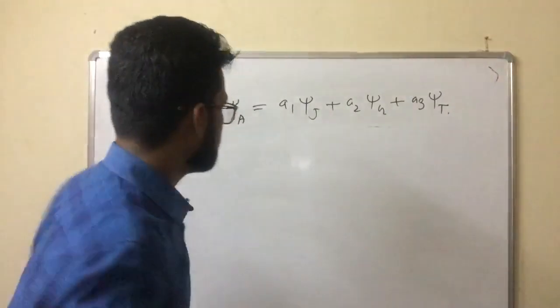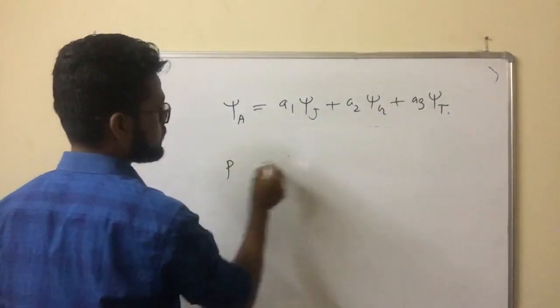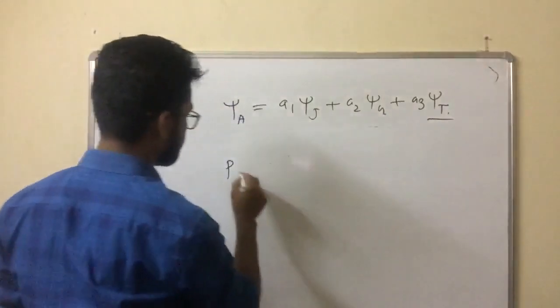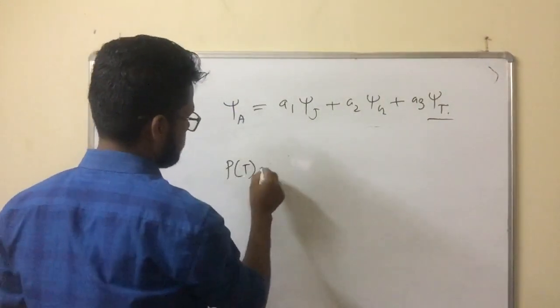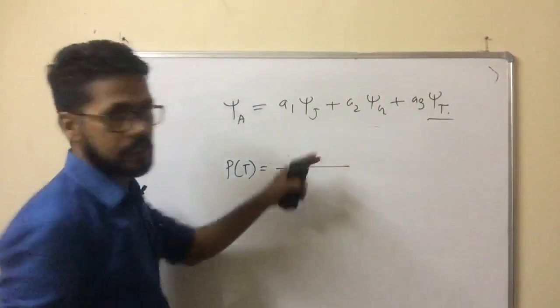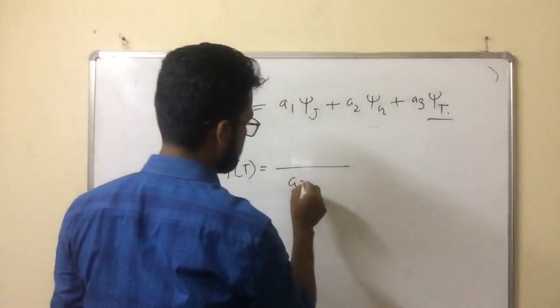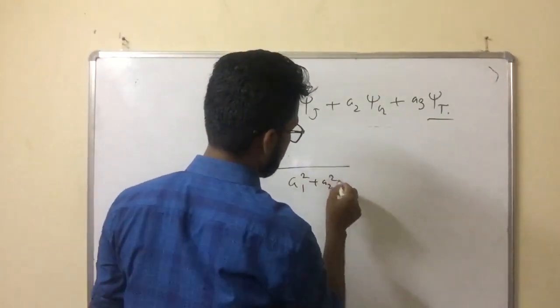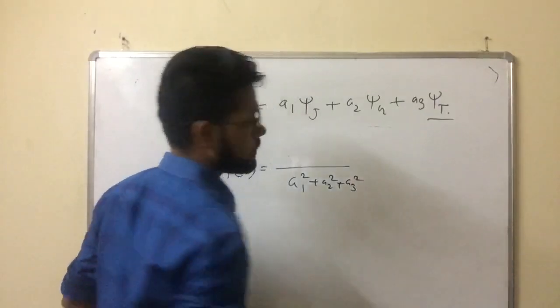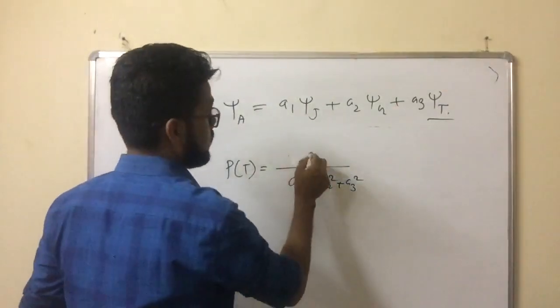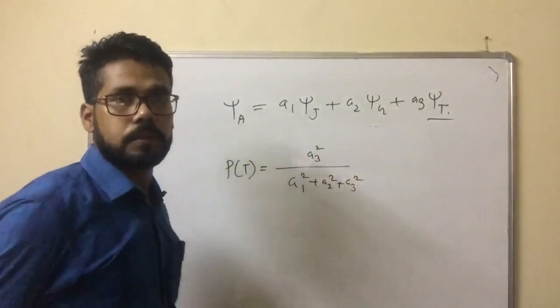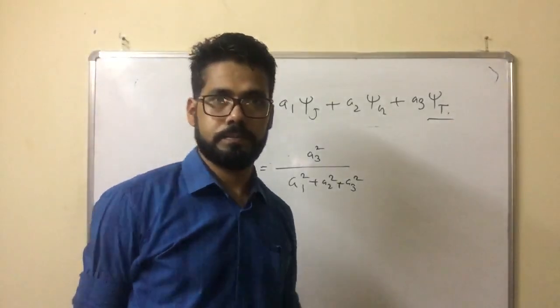How can you find out? Simple. Suppose this is T, Tezpur. According to this formula, the sum of coefficients means A1 squared plus A2 squared plus AT squared, then AT squared divided by that. This is the probability of finding Anil Hazarika in Tezpur.